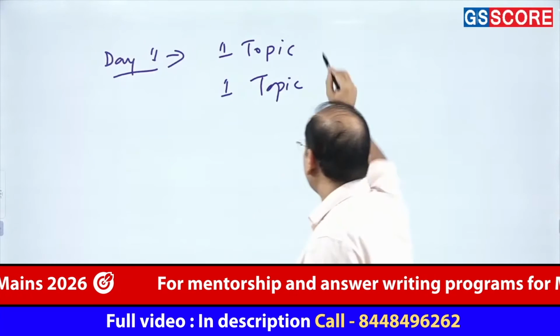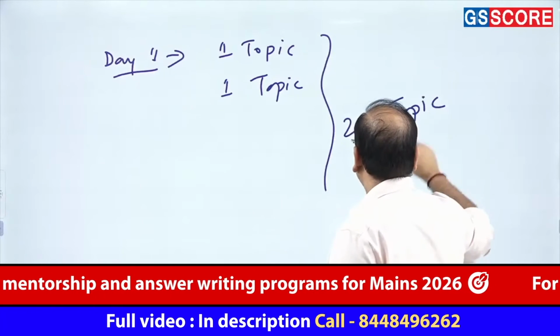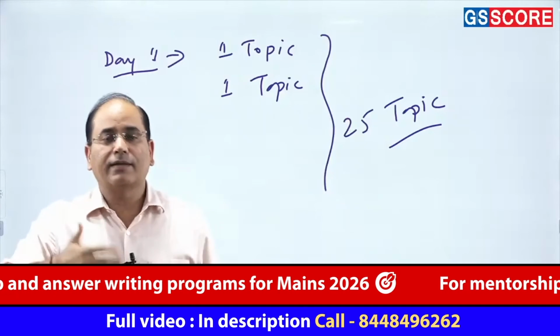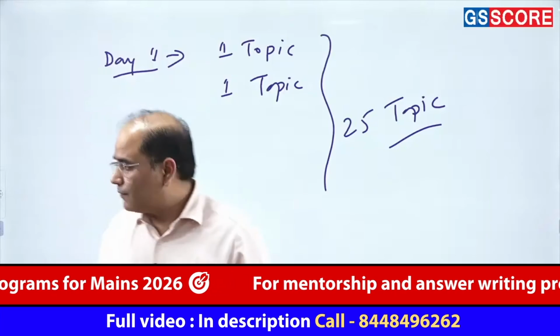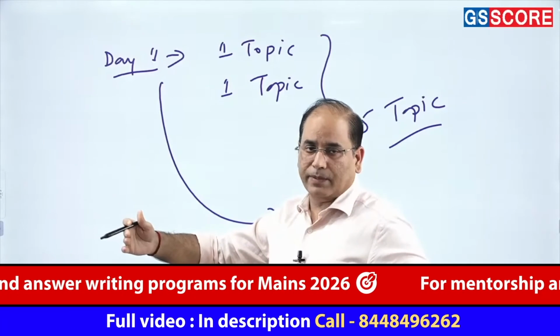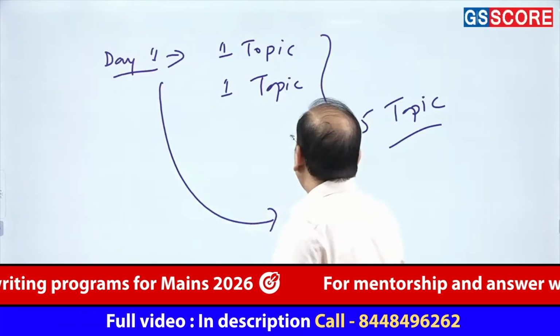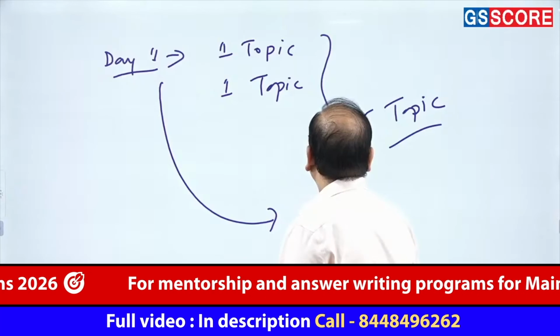But after 1 month, when it comes to the revision and recalling of 20 topics, then it will start creating some problems. And in this way, your entire optional preparation journey will carry on, and at the end of the syllabus, there will be more than 250 topics.